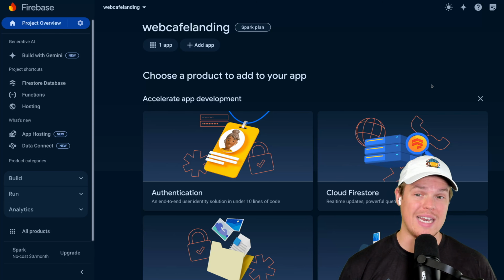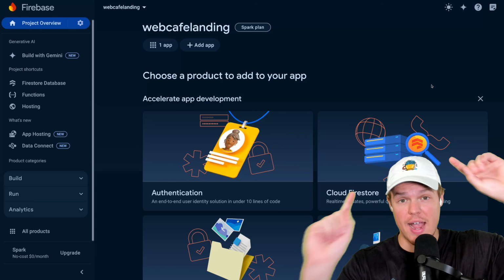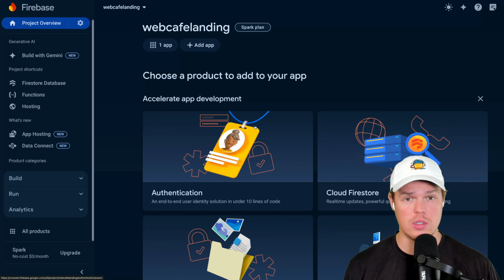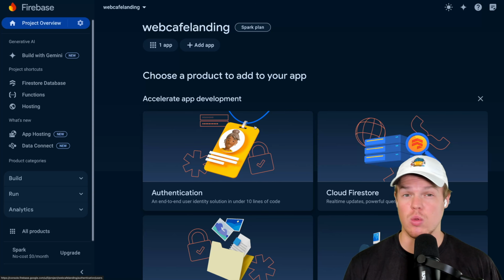Now that we're logged into Firebase and it understands that this project exists and we have access to it, we need to initialize it. Initializing in this context is that anytime we want to use a specific feature within Firebase, such as hosting, functions, database, you need to initialize it. You only need to do this once typically. And once you got it going, you got it going.